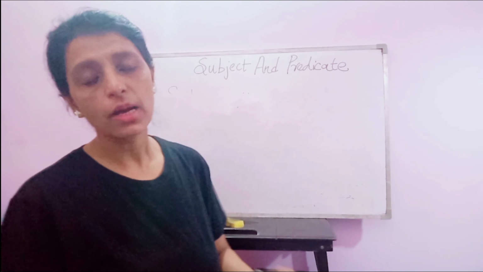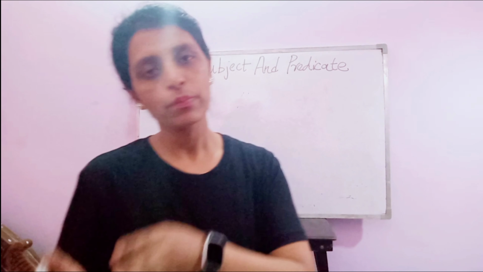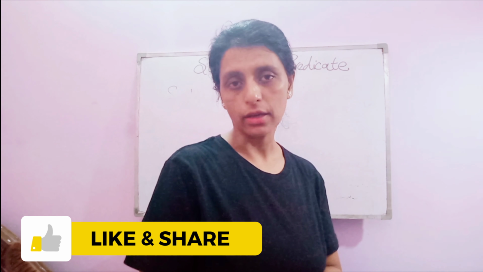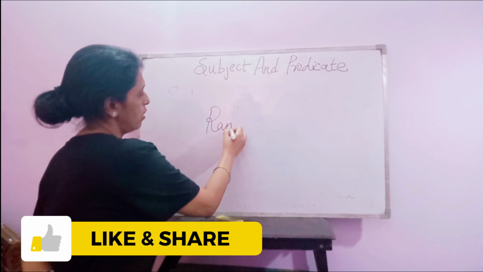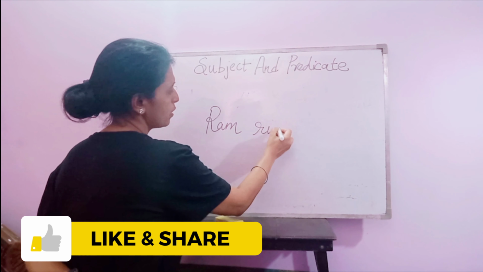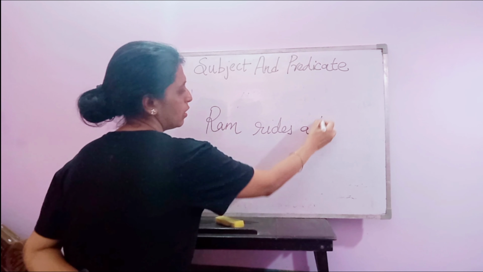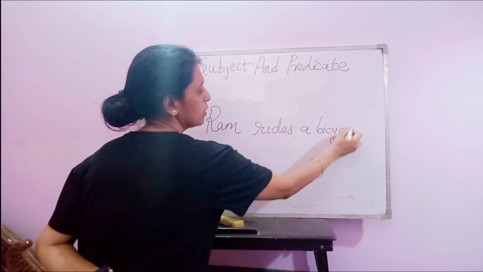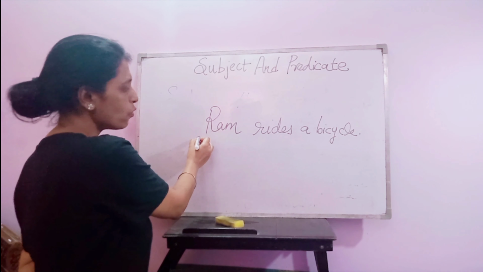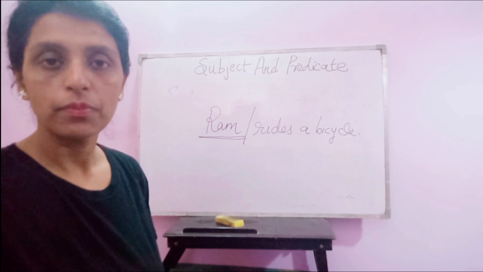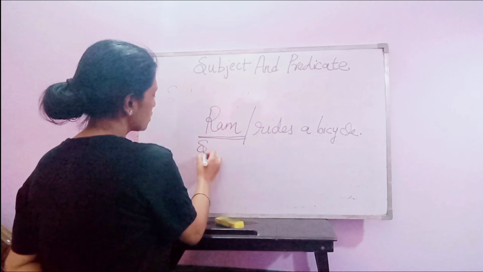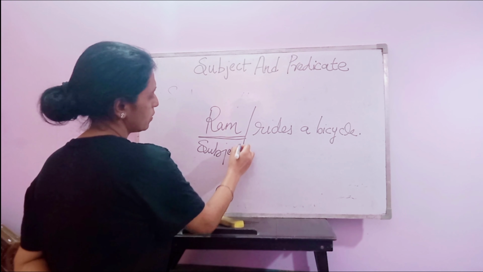So in a complete sentence, there are two parts, a subject and a predicate. A subject is about whom we are talking. Okay? Like, Ram rides a bicycle. So about whom we are talking here? We are talking here about Ram. Okay? So this is called a subject.